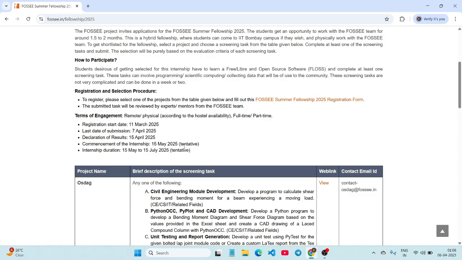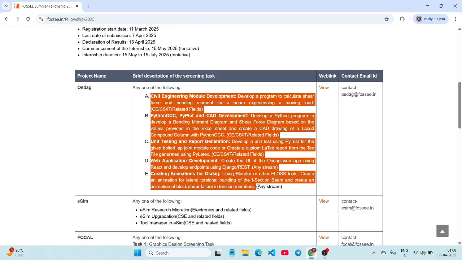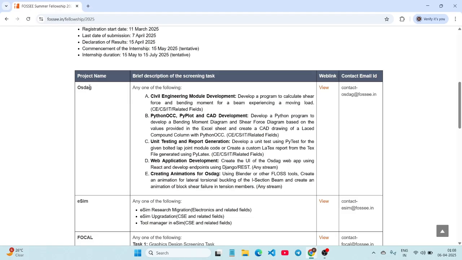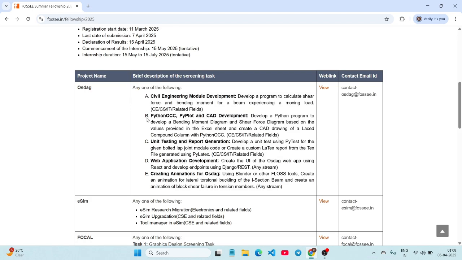So coming to the project areas, they are given with the project name and also a brief description of the project. In this project list we have five tasks, named tasks A, B, C, D and E. In any of these tasks you have to choose any one. So the details are also given here.